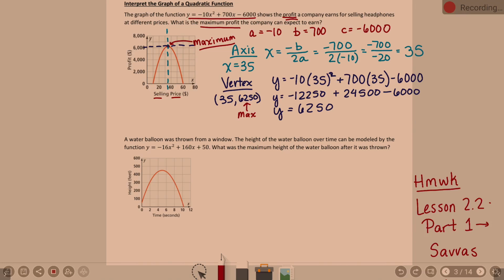Now, is that what they asked? No, they just asked the maximum profit. But I would say the selling price of $35 per item earns the maximum profit of $6,250. Now, do I have room to write all that? On my paper, I did.